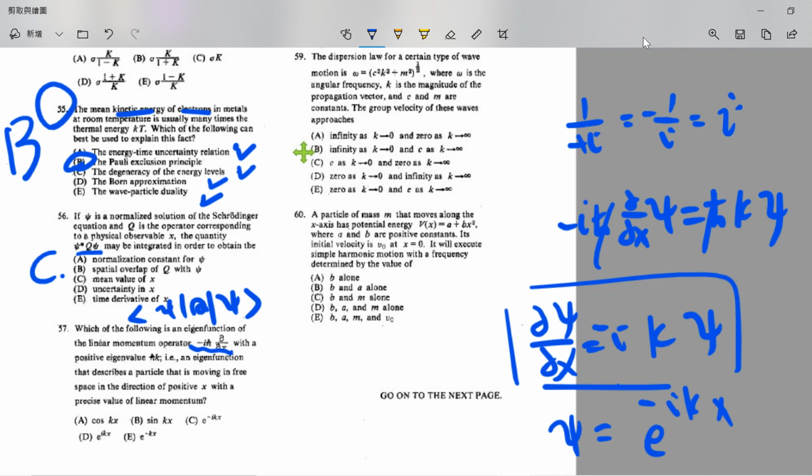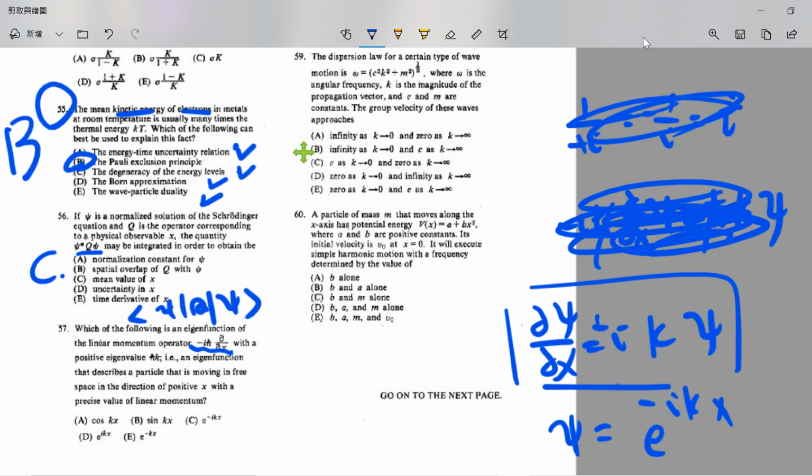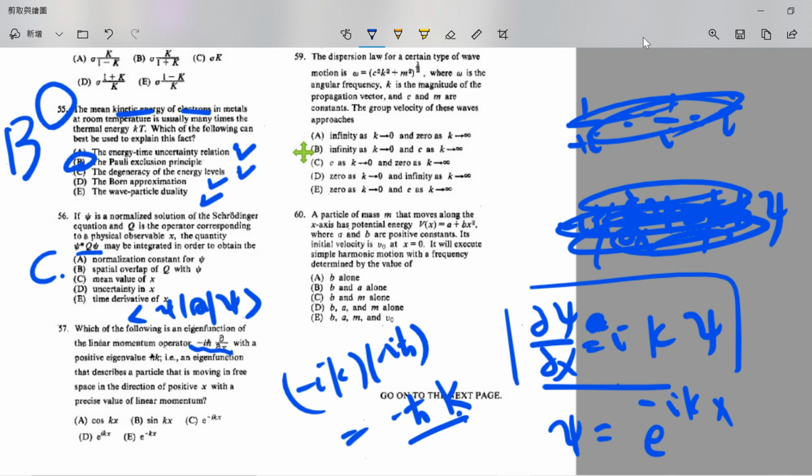So which one is correct? Oh, no, I'm correct. So this one should be this one. If you apply the operator on minus ik, you will have this term, and this will give you minus h bar k. So the answer is plus. The answer is D.